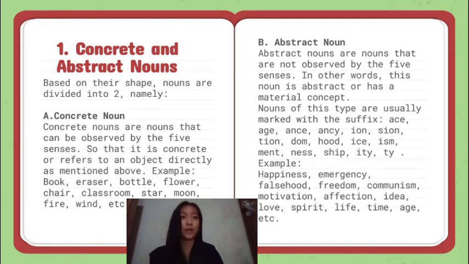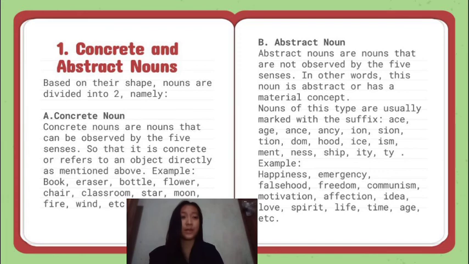B. Abstract noun. Abstract nouns are nouns that are not observed by the five senses. In other words, this noun is abstract or has an immaterial concept. Nouns of this type are usually marked with suffixes such as "-ness", "-ence", "-ion", "-dom", "-hood", "-ice", "-ment", "-ship", and "-ity".